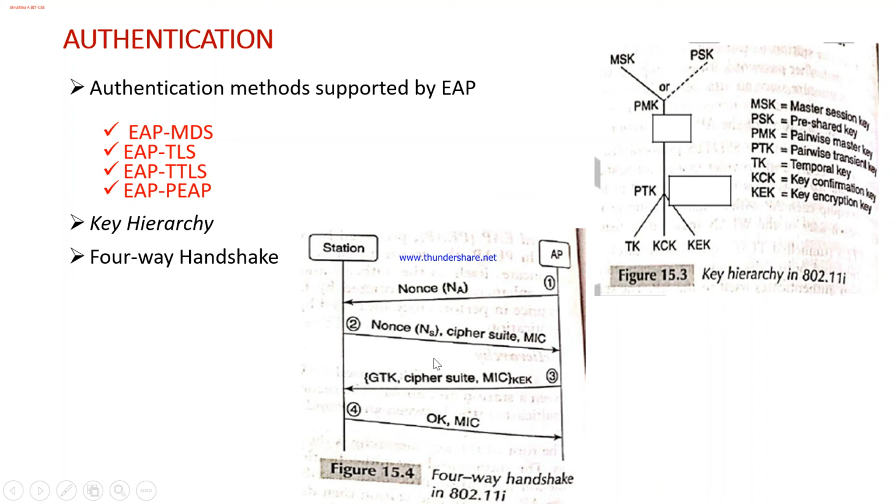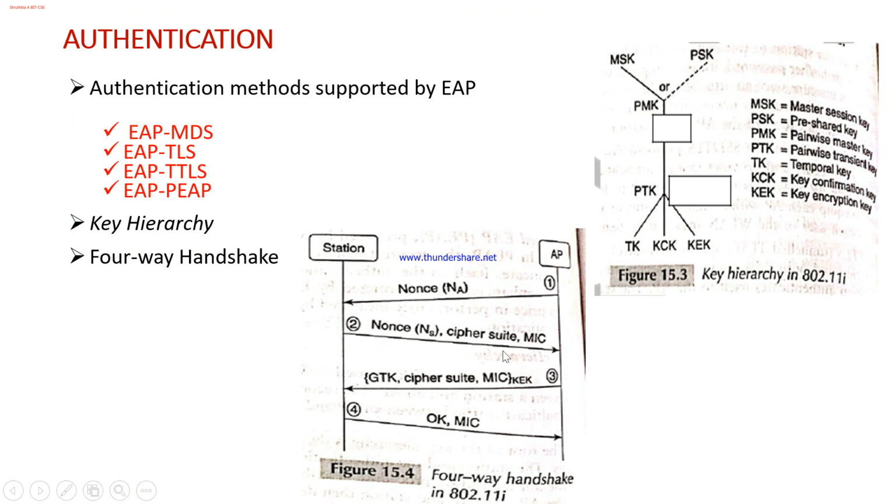You can just understand here. First, the access point will generate a nonce, which is a challenge, a random number. In response to this, the station chooses one more random number, and the station computes the transient key.